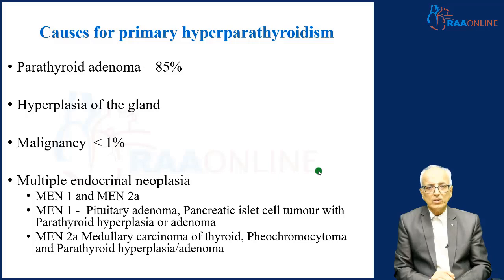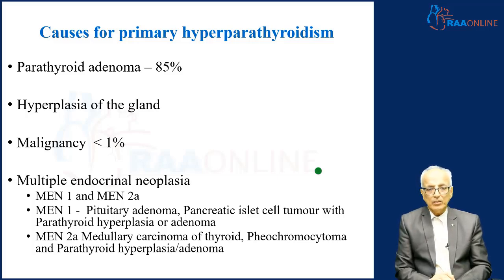So, what are the causes for primary hyperparathyroidism? Parathyroid adenoma accounts for nearly 85% of the cases. Hyperplasia of the gland can lead to primary hyperparathyroidism. Malignancy of the parathyroid, or malignancy of other tumors which mimic hyperparathyroidism, accounts for less than 1%.